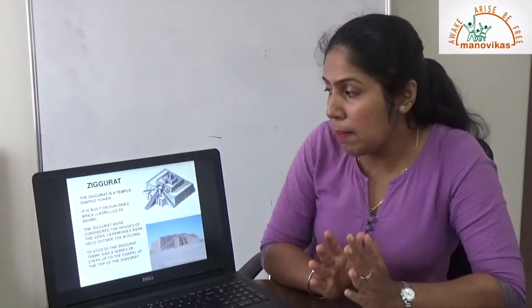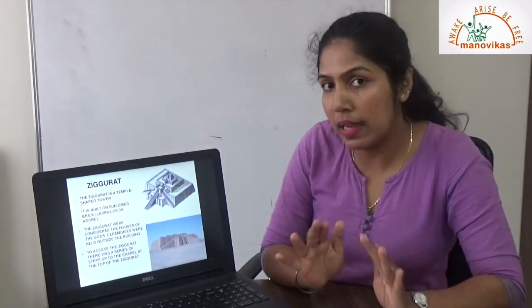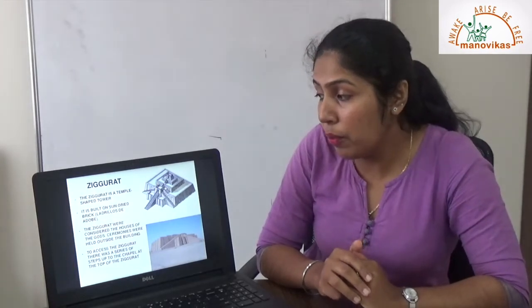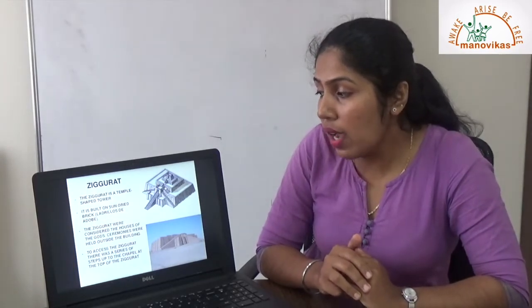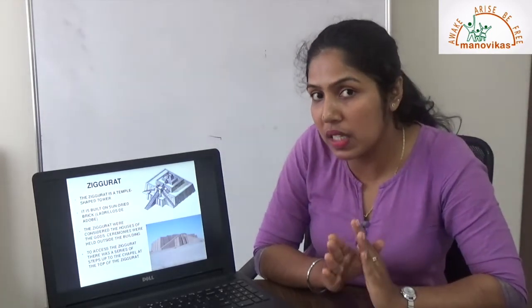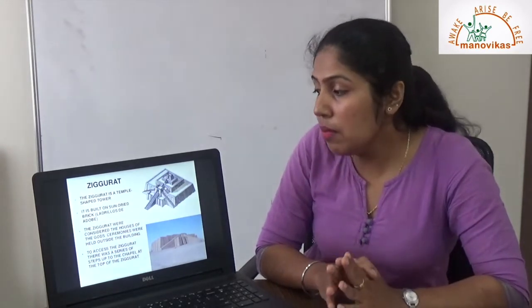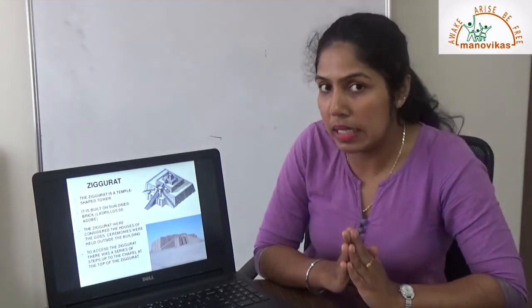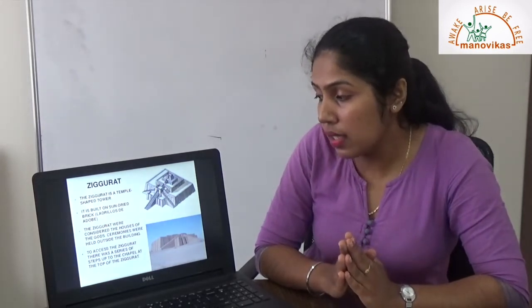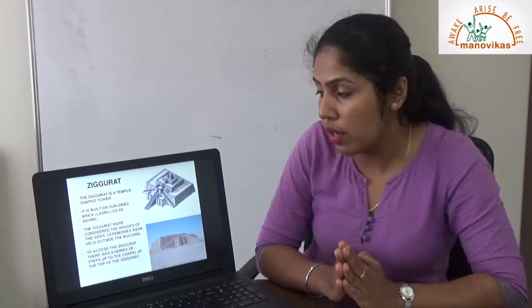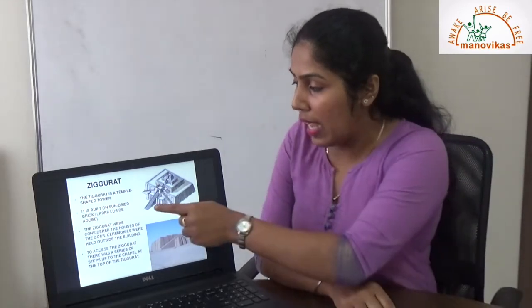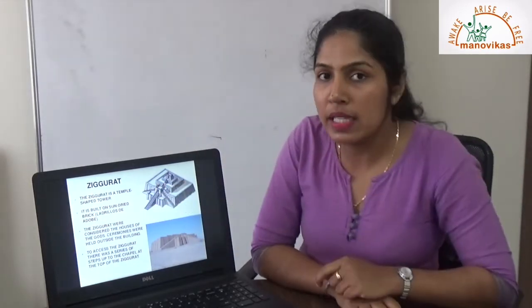The ziggurat was a temple shaped like a tower. It was built of sun-dried black brick. The ziggurats were considered the houses of gods. They believed that the gods lived in the ziggurats. The ceremonies were held outside the building. To access the ziggurat, there was a series of steps to the chapel at the top of the ziggurat. So they had to climb the steps to enter the ziggurat.